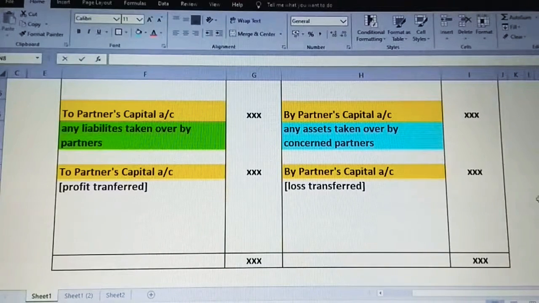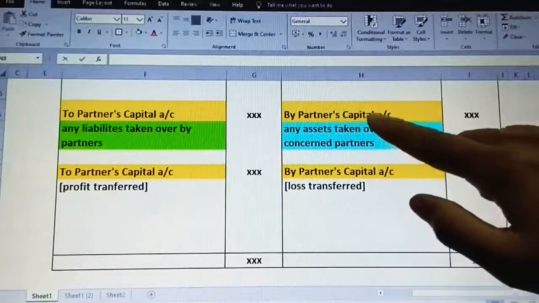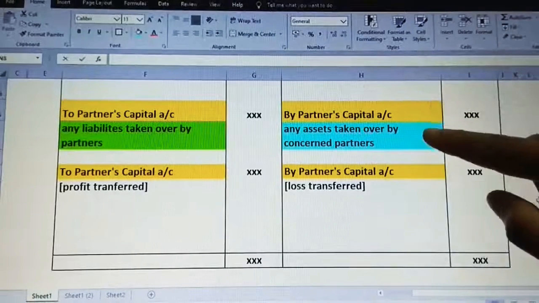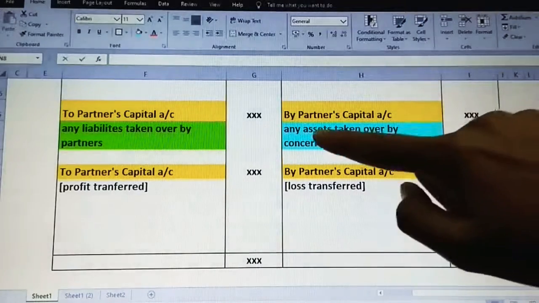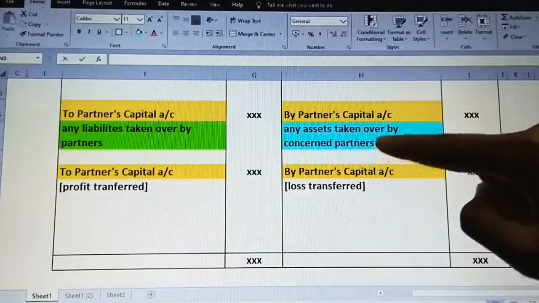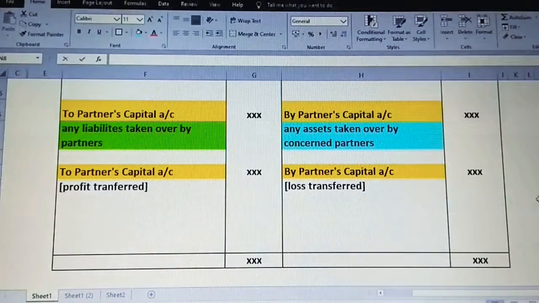Any partner is saying, I will pay for it and I will take it over. In that case, it is not going to affect cash. You are going to transfer the value to the partner's capital account. Observe, any asset, whether it is sold or taken over by the partner, will affect only the credit side. Any assets taken over by concerned partners are transferred to the partner's capital account.